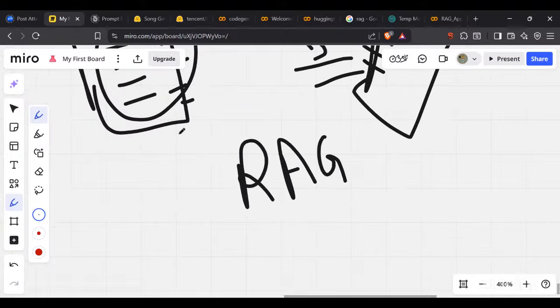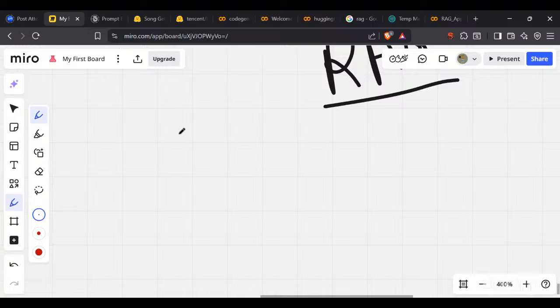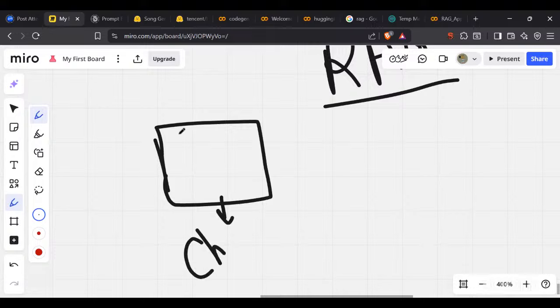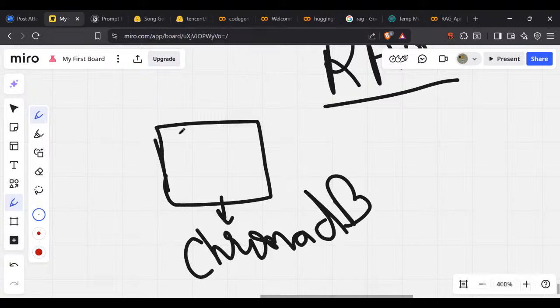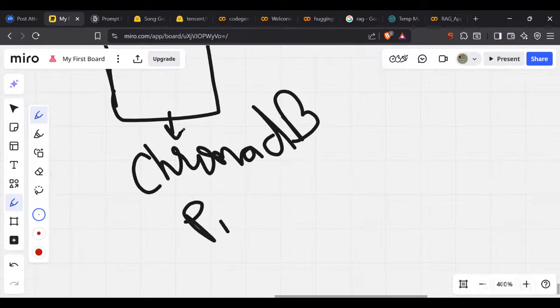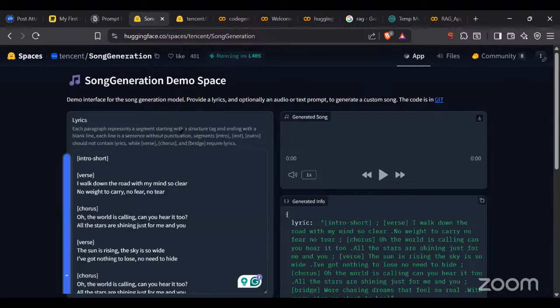Retrieval augmented generation. Now what exactly does RAG do, guys? It first of all saves the entire data of your company in a database like ChromaDB. Heard this name ChromaDB? I told you three times, ChromaDB and Pinecone. What kind of database is it? Anyone who can tell me? ChromaDB and Pinecone, what kind of database is it? Anyone who can tell me?